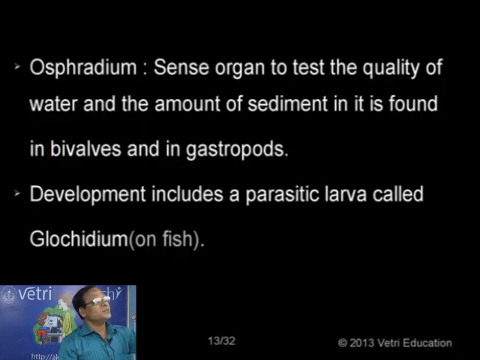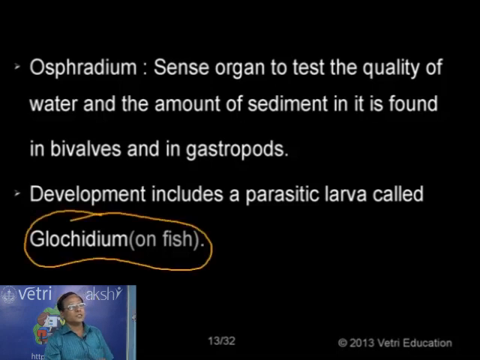Then, generally in the case of molluscan forms, we have a larva called the trochophore, and a modified trochophore, the veliger larva. But in the case of bivalves, for example mussels, there is a different larval form called the glochidium. But it is not a free-living larva. The adult is free-living, but the larva is parasitic.